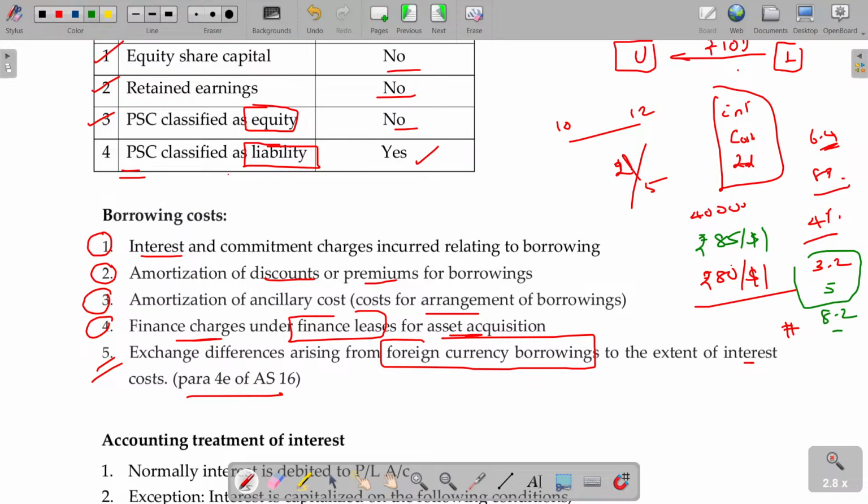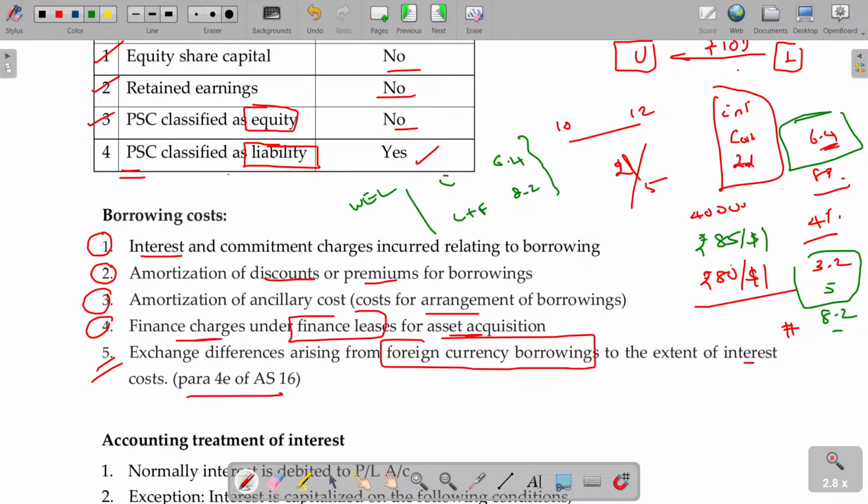Why do you borrow from a foreign country? Rate of interest is cheaper. Now what happens? Rate of interest is cheaper, sir, but because of the exchange difference I am supposed to pay more. Then how much can be capitalized for adding to the asset's cost? Not more than the amount of interest payable in India. Between the interest and foreign exchange difference both put together in the foreign country, and the amount of interest payable in India, whichever is lower will be considered as capitalizable cost. It can be added to the cost.